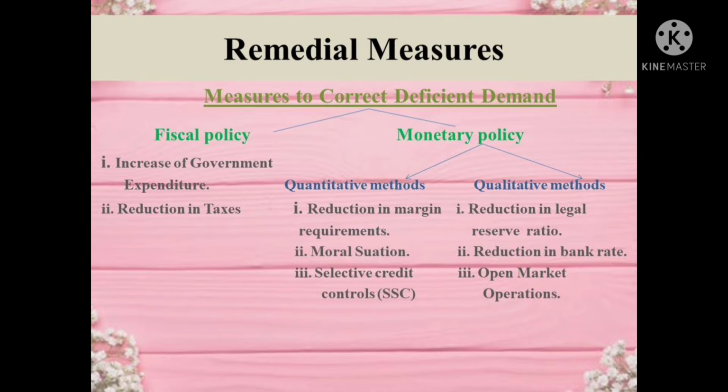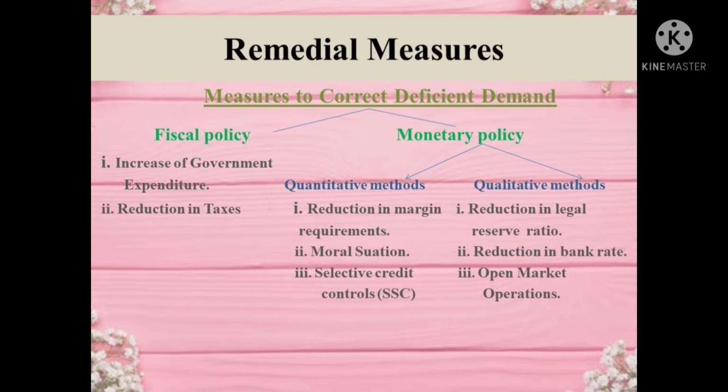Fiscal measures may be undertaken: increase of government expenditure and reduction in taxes. So first is increase of government expenditure. It is a part of fiscal policy. Government incurs expenditure on infrastructural and administrative activities. During deficient demand, the government should increase expenditure on public work like construction of roads, flyovers, etc., with a view to provide additional income to the people. This will increase the aggregate demand and will help to correct the situation of deficient demand.